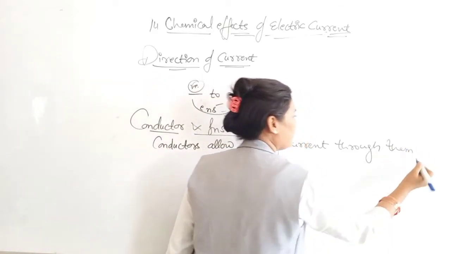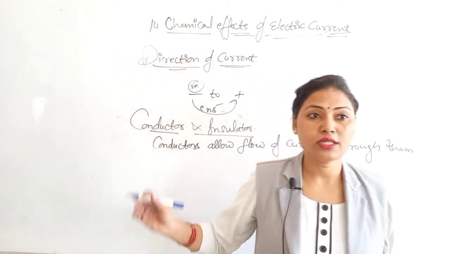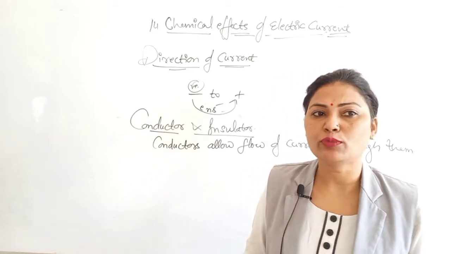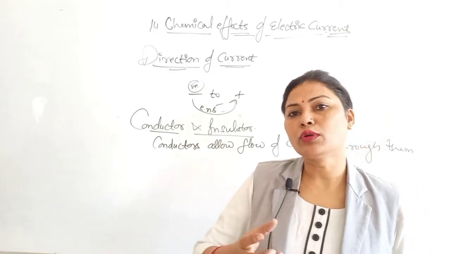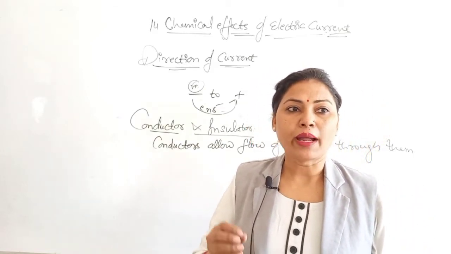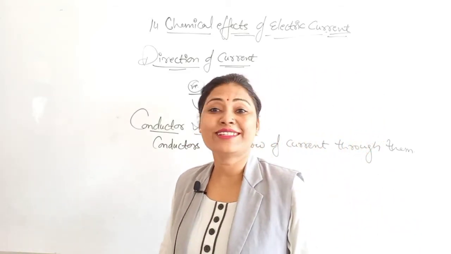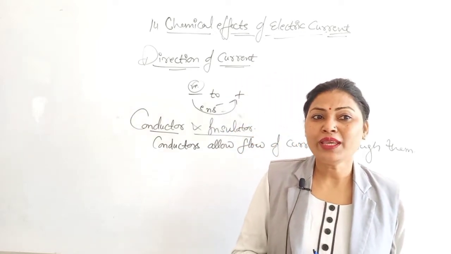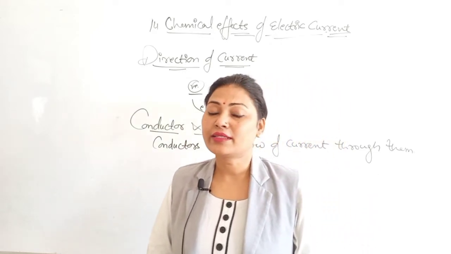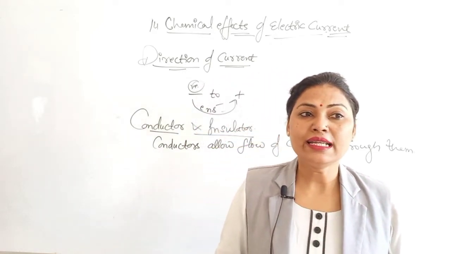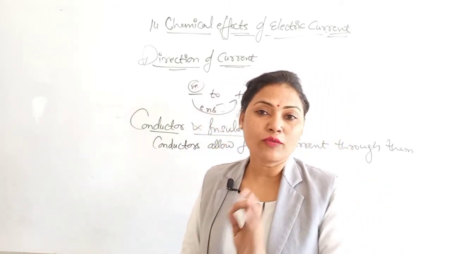Got it? And this is due to their typical atomic structure with free electrons in their outer shell which move to conduct electricity. So metals such as copper, iron, aluminium, gold, silver are good conductors of electricity. Being an extremely good conductor of electricity and comparatively less expensive, copper is the most common metal used for wires.